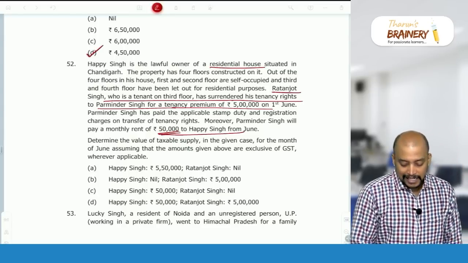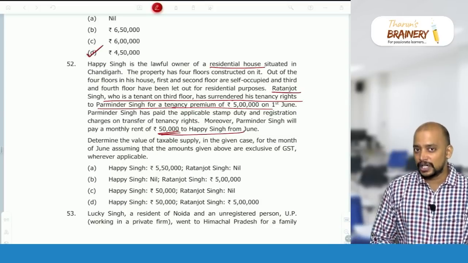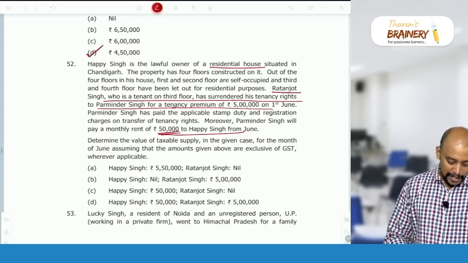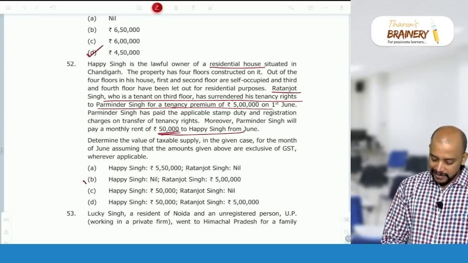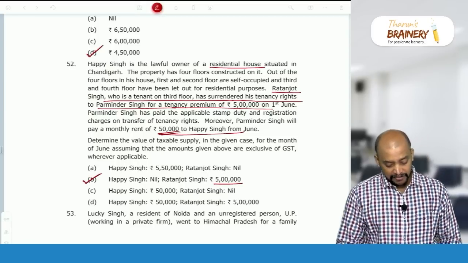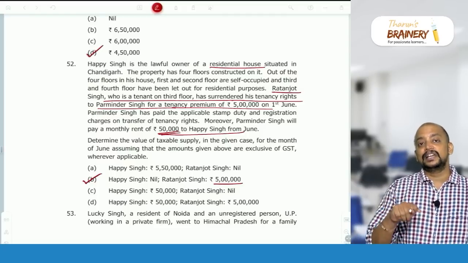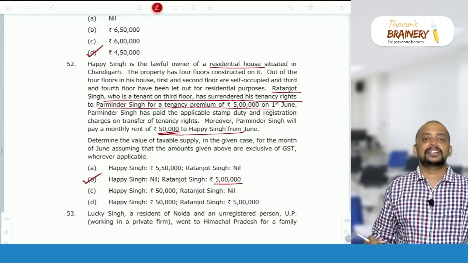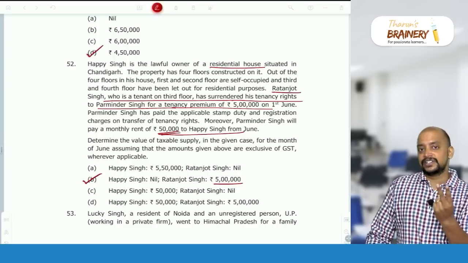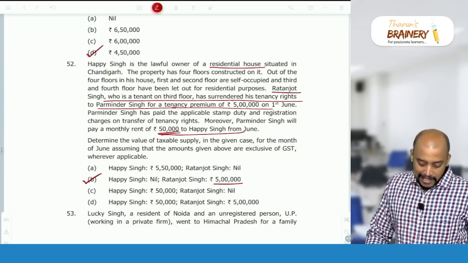Here Parminder Singh is registered or not? Not given, means unregistered. So renting of residential property for residential purpose to an unregistered person is exempted. So therefore in this case Happy Singh nil and Ratanjot Singh will be 5 lakhs. What if that Parminder Singh is registered? Even then for Happy Singh it is nil, because Parminder Singh has to pay GST under RCM, because remember the 4 R's. Renting of residential property for residential purpose to a registered person is covered under RCM. So the recipient has to pay GST under RCM.